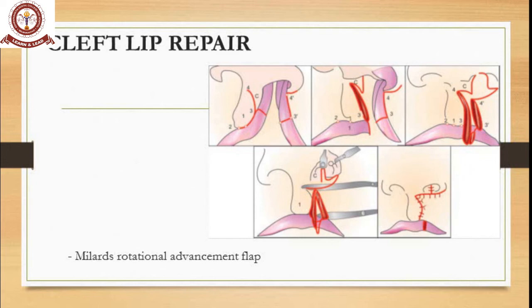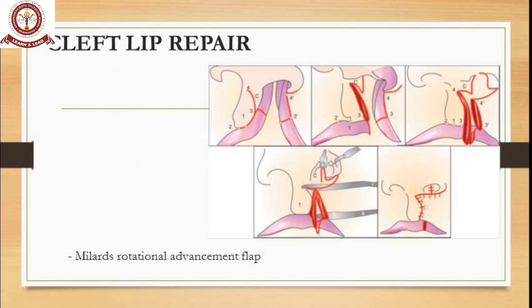To my left, you see the center point of the columella is taken into consideration as 1. Then its lateral summits at the top are called 2 and 3, and the floor of the nose extension is called 4. On the cleft side we mark the same anatomical landmarks, but with a dash on top. So here you can see 3 dash and 4 dash. The 3 dash on the cleft side should join with the 3 on the normal side. That is the basic thing.